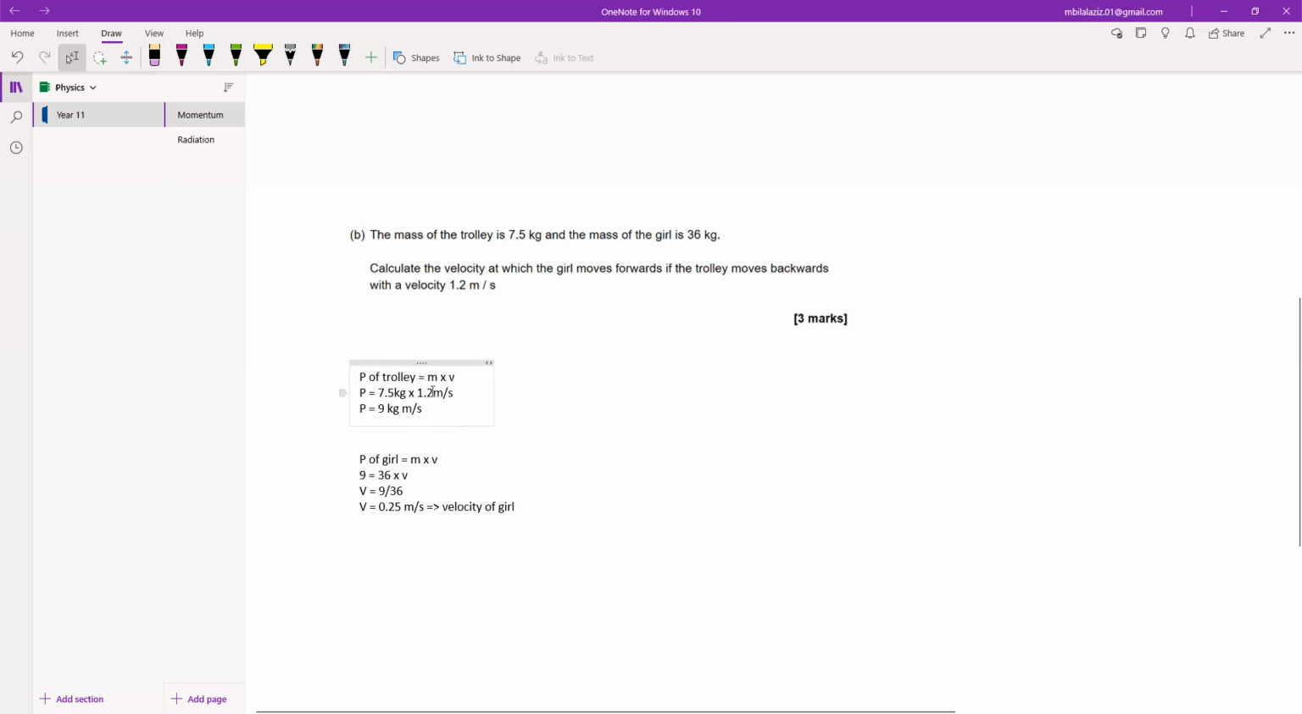In this, there was 1 mark for finding the momentum of the trolley. 1 mark was for using the correct equation for the velocity, and 1 mark is always for the final answer. So that's how you have to show these steps to get all 3 marks.